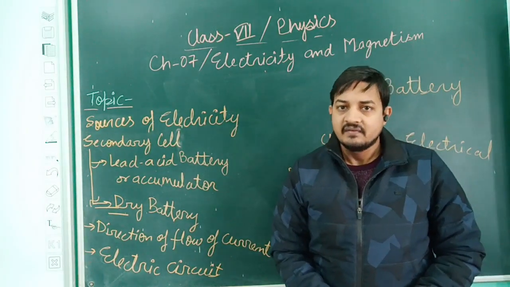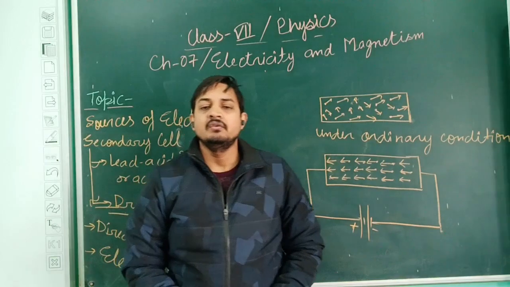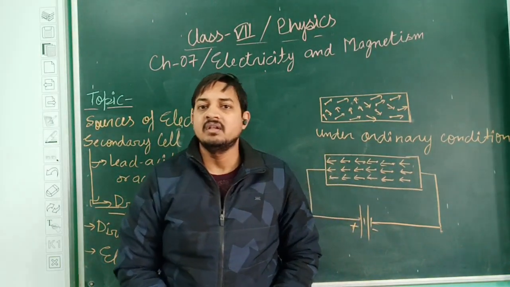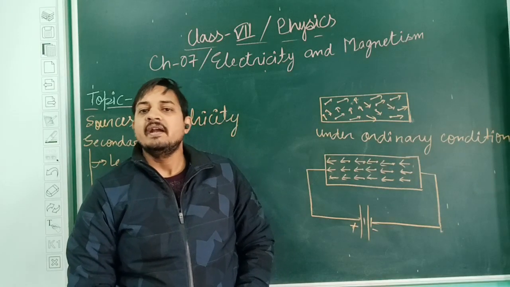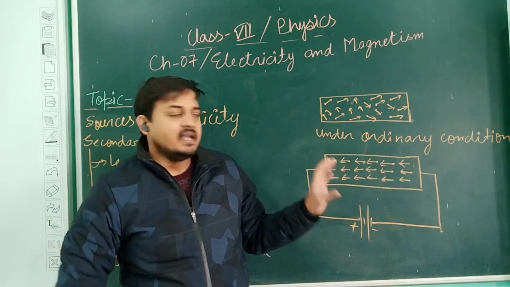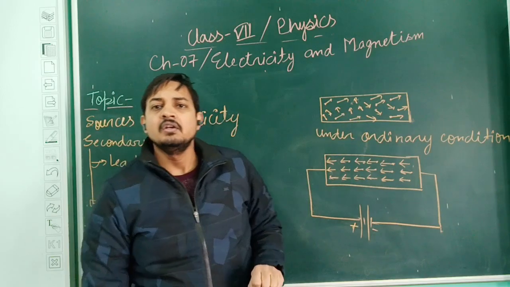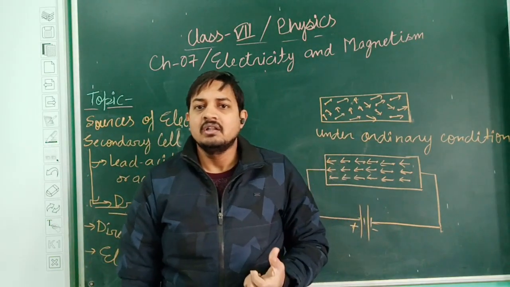In electromagnetism, I have told you that each and every time electrical current starts flowing from the positive terminal. Now see, why does electrical current only move from the positive terminal? If we take an example of any conductor or any metal, what will happen? What is the construction of all metals?